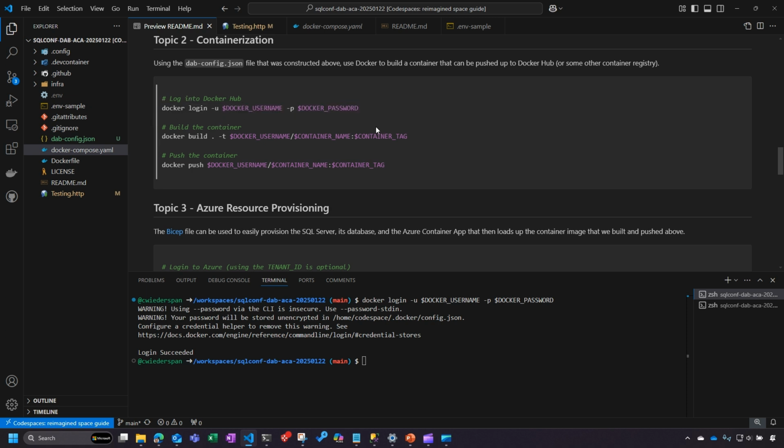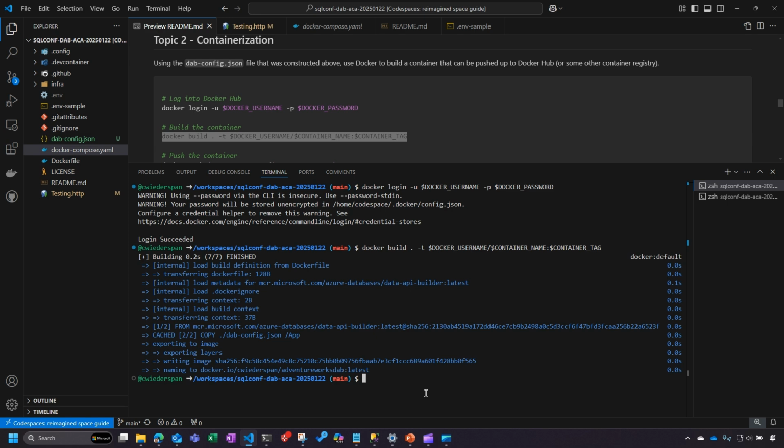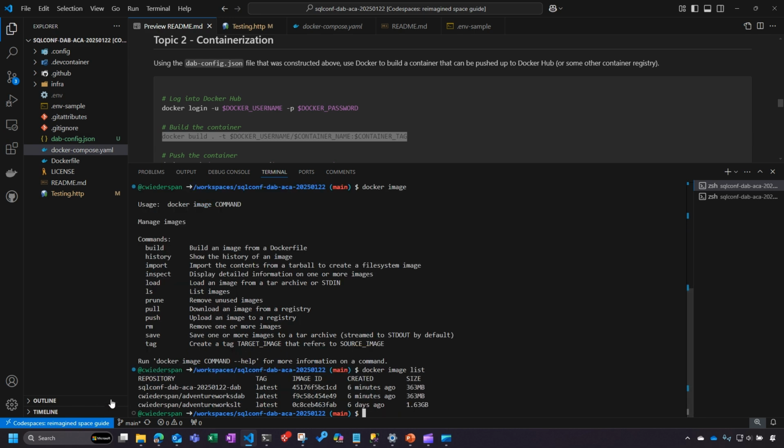So I've logged into Docker, and my next step is, again, I'm going to use that Dockerfile and build this container image. That went fast. I already had all the parts there for that. And if I run docker image list, you can see now that I've got a Wiederspan AdventureWorks DAB latest tag. That's the one I just built. It says 6 minutes ago, just because that's byte for byte the same image that we already have. So it's essentially just relabeling it.